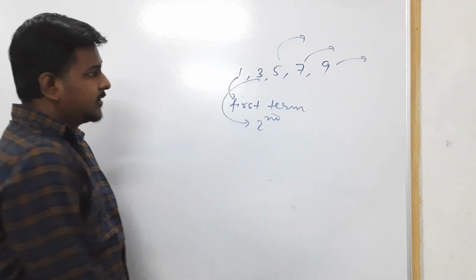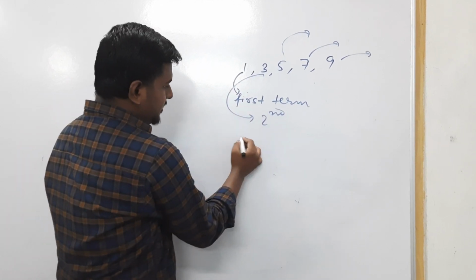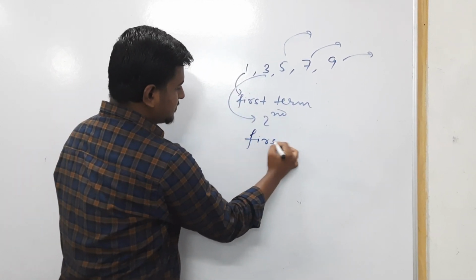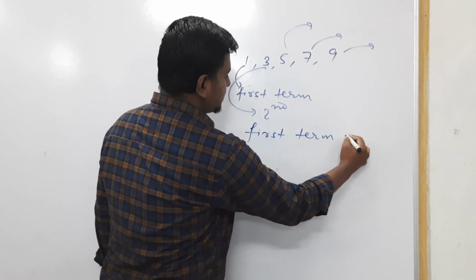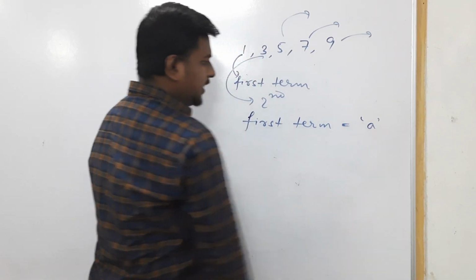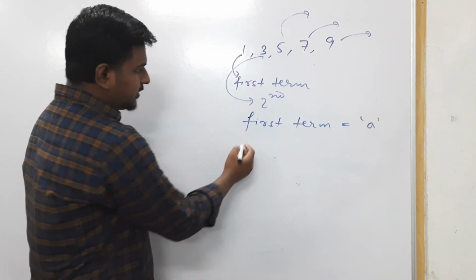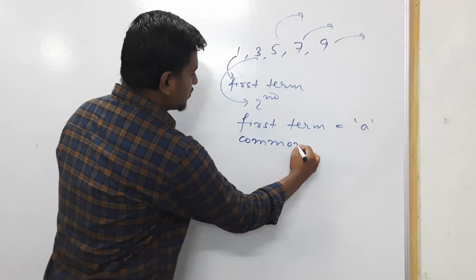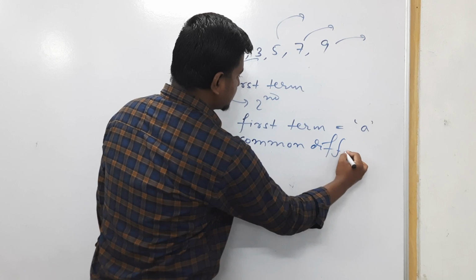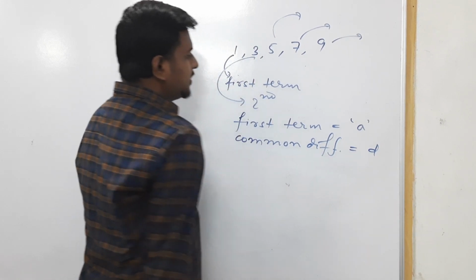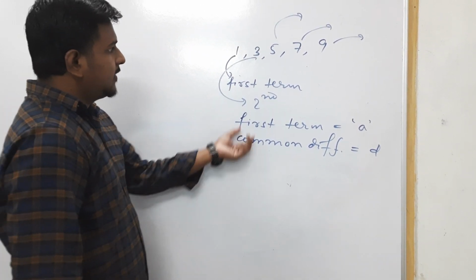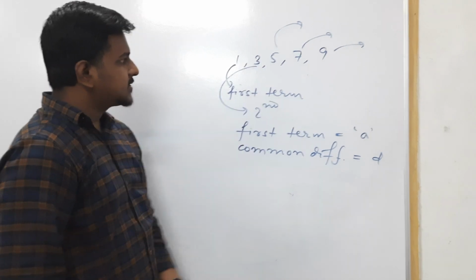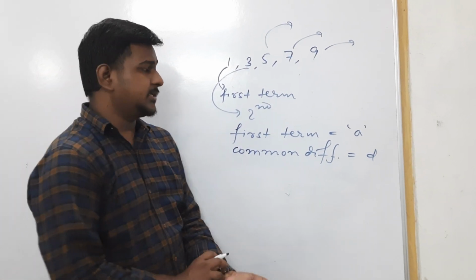In an AP, the first term is denoted by a, and the difference is known as the common difference, and it is denoted by small d.